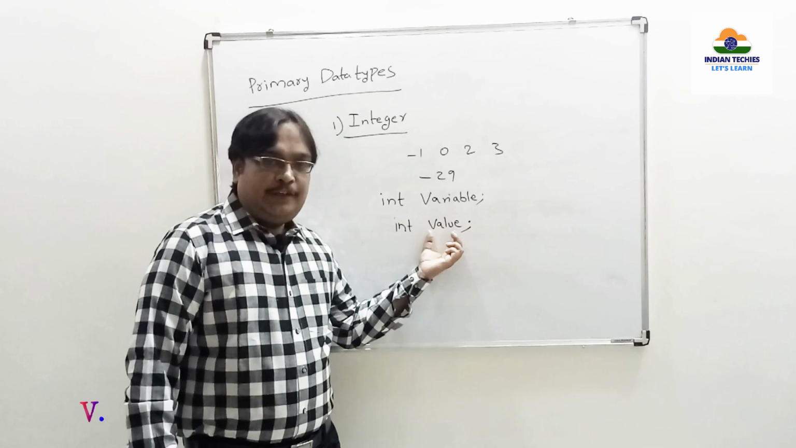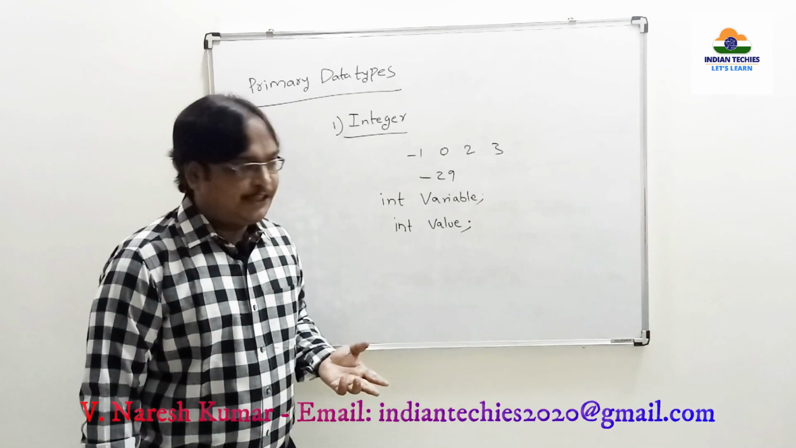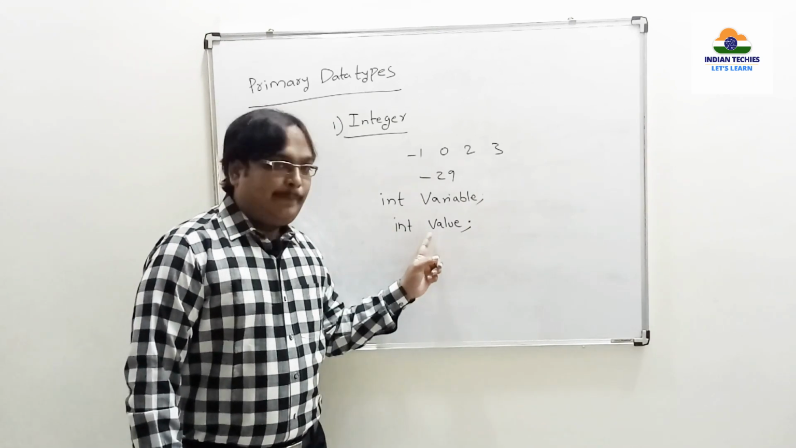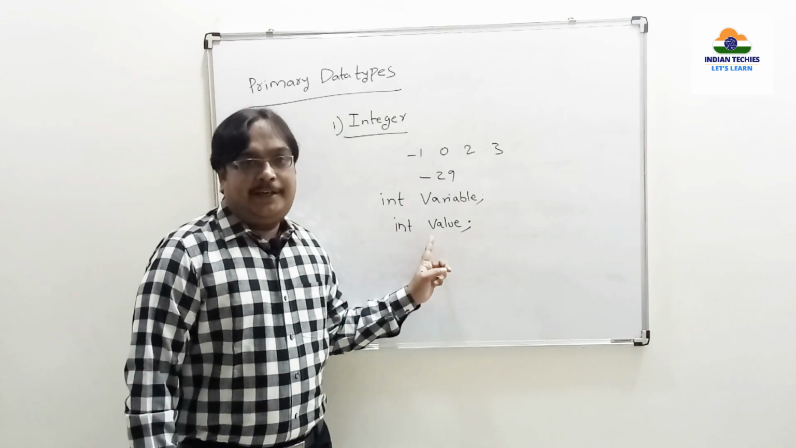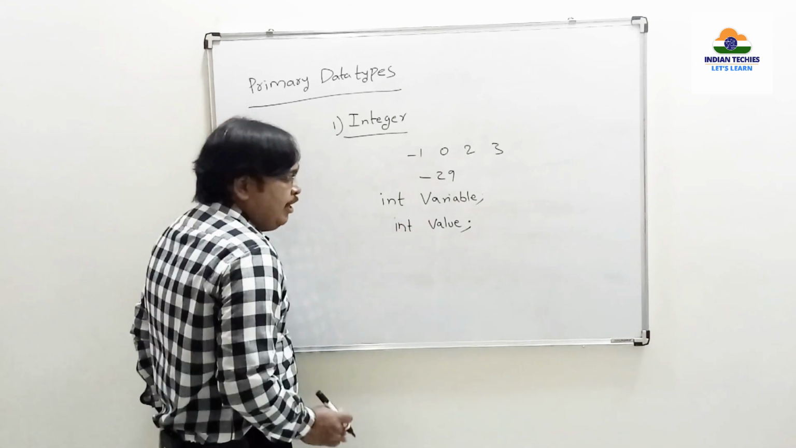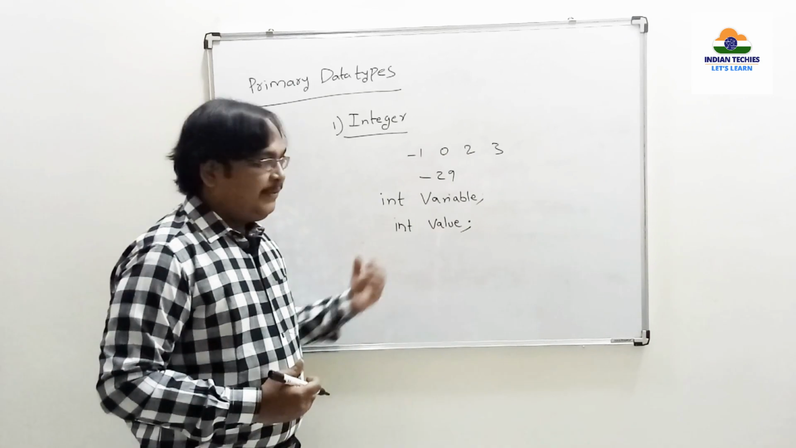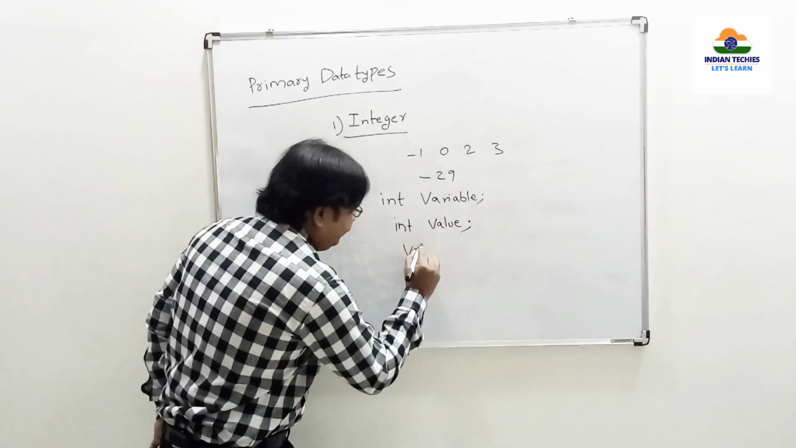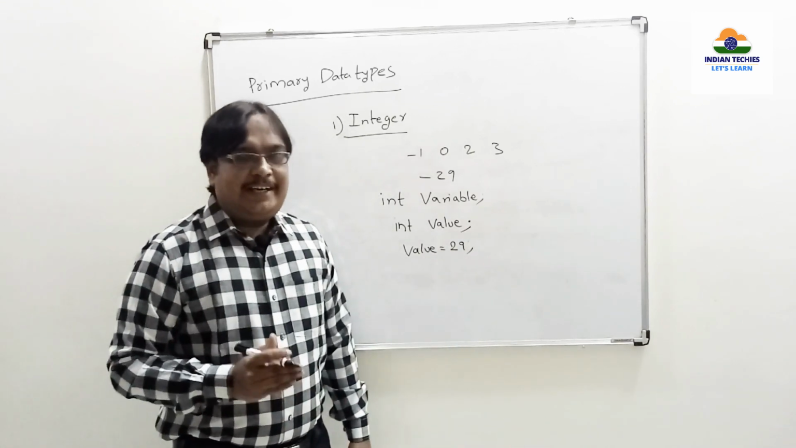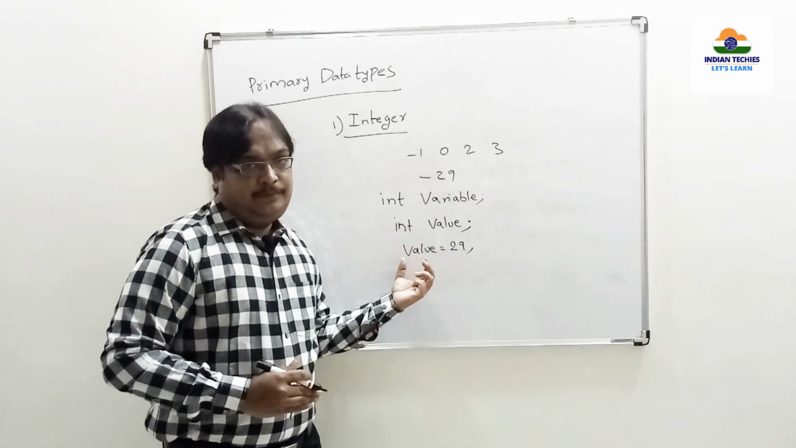Now, value, this is all of alphabets. You can keep any name of your wish, but compulsorily it should start with underscore or alphabet, but it is strongly recommended to start with alphabet. Now, int value. Whenever you create like this, you can store any value in that variable. For example, value is equal to 29. This 29 value will be stored in this variable called value.